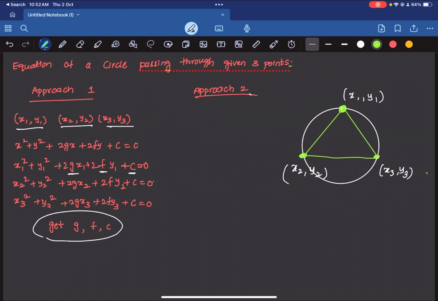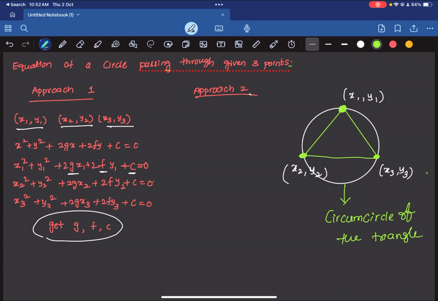Correct? So the circle that we have passes through the vertices of this triangle. So this circle will be the circumcircle of the triangle. Alright.